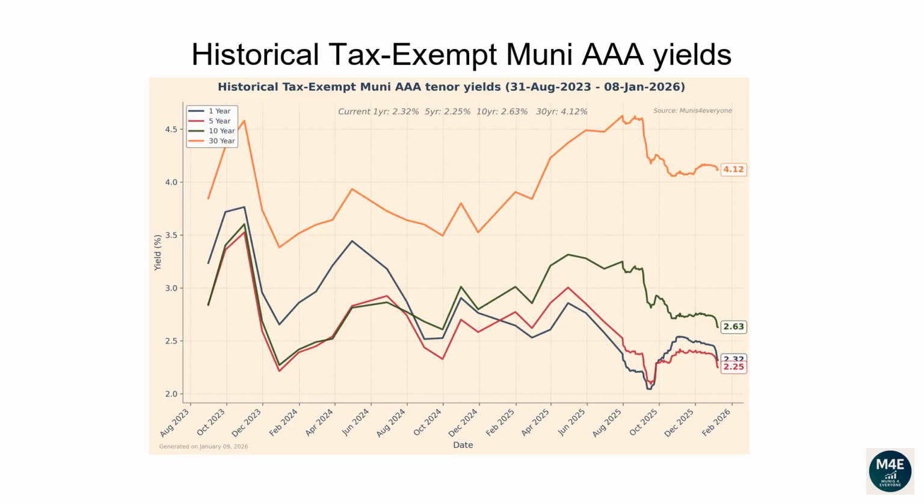This line plot and the next plot show how each tenor of the muni yield curve has changed over time. From the 31st of August 2023 to the 8th of January 2026, the 1-year yield has dropped from 3.24 to 2.32. The 5-year yield has dropped from 2.85 to 2.25. The 10-year yield has dropped from 2.84 to 2.63. The 30-year yield has increased from 3.85 to 4.12.